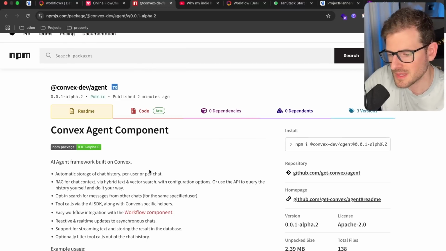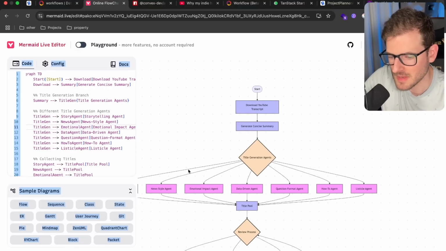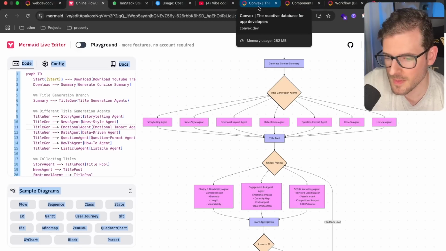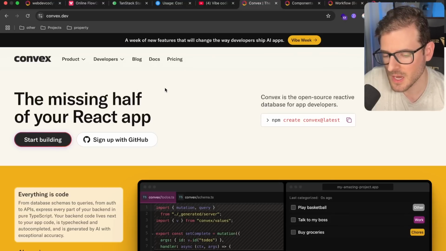But we're not going to be using this component in this tutorial. We're going to be using the workflow component to achieve everything that I have diagrammed out here. So if you're interested in learning more about AI and AI agents and how to build out systems like this, definitely watch this video, and also definitely check out Convex to find a better platform for building out these complex web applications.